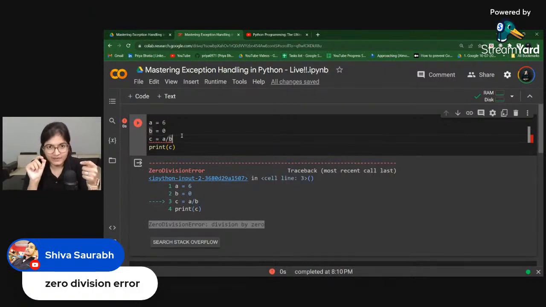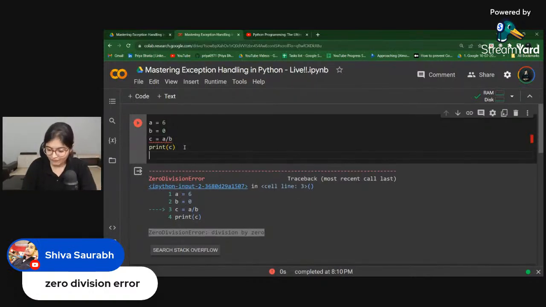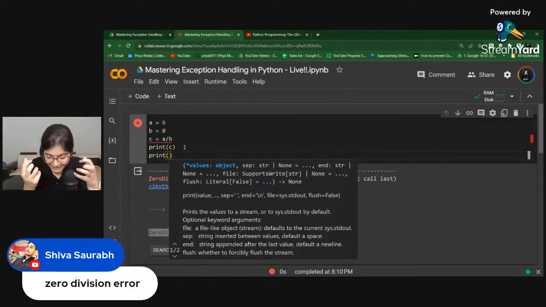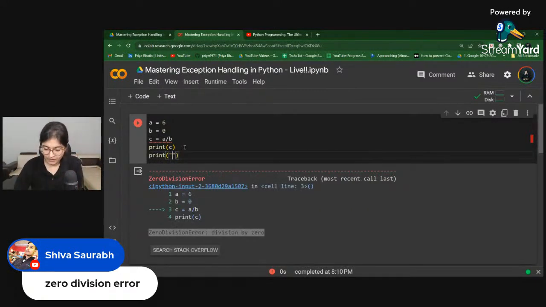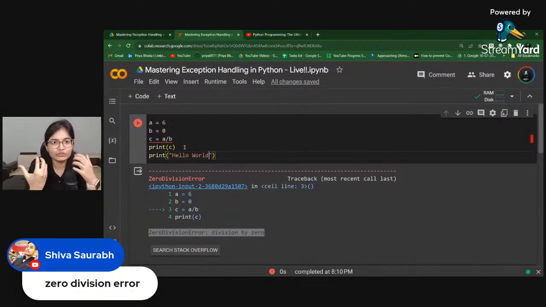Now, the problem is what usually happens when this kind of problem occurs. Let's say I want to write some other statement after this particular printing of c. Maybe I'll write hello world. What do you think? Will the upcoming statement after printing of c be printed or not? Any idea? Anyone who wants to say something? According to you, please, guys, respond to me in the chat window.